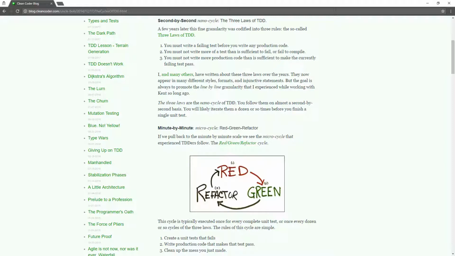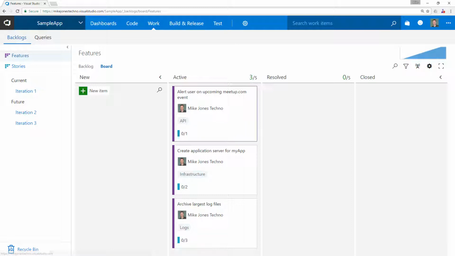Yep. Fantastic, brilliant, okay. So BDD is a behavior-driven domain language, and typically we will use this in our acceptance testing. It's business-driven or business domain language. Right? It makes it really easy, human-readable text. So at the moment, I'm using Visual Studio Team Services, and I've got three features. The first feature is to alert a user on an upcoming meetup.com event. And I want to have a little hook into Microsoft Teams.